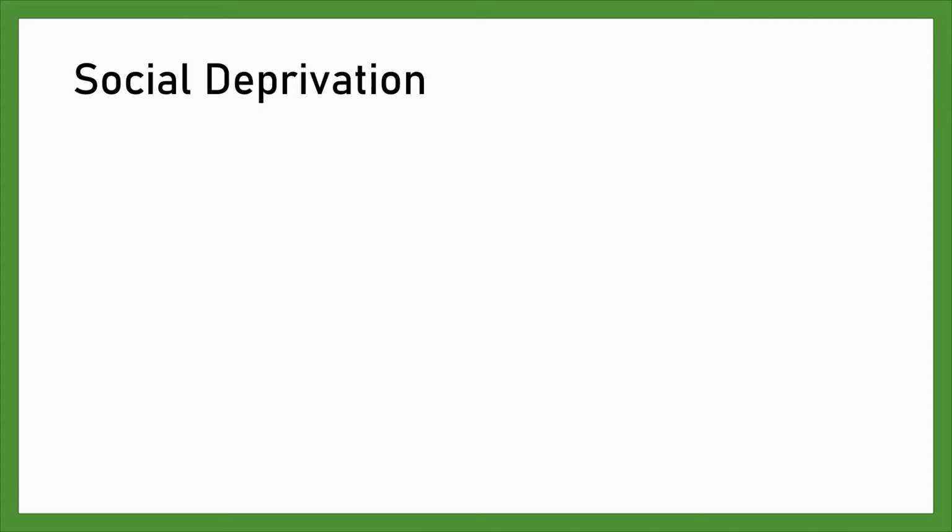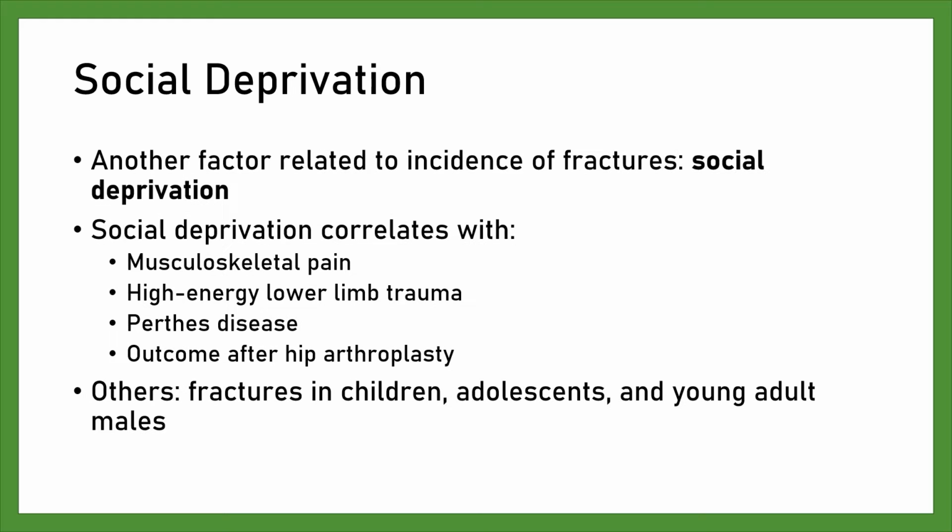Social deprivation. Another factor related to the incidence of fractures is social deprivation. Social deprivation correlates with musculoskeletal pain, high-energy lower limb trauma, Perthes disease, outcome after hip arthroplasty, and others, such as fracture in children, adolescents, and young adult males. Fractures related to social deprivation.